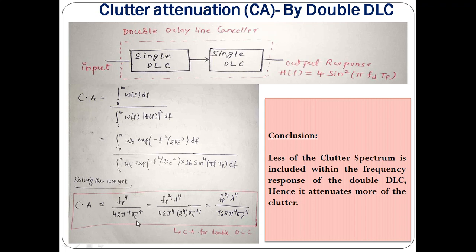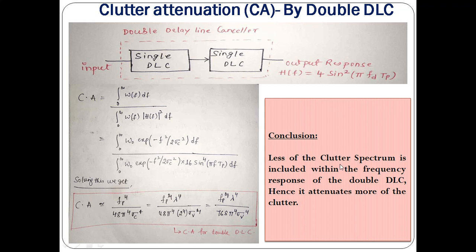It is expressed in hertz. So whichever is the best possible way you can interpret, you can use either sigma c or sigma v. So this is the clutter attenuation for the double Delay Line canceller.